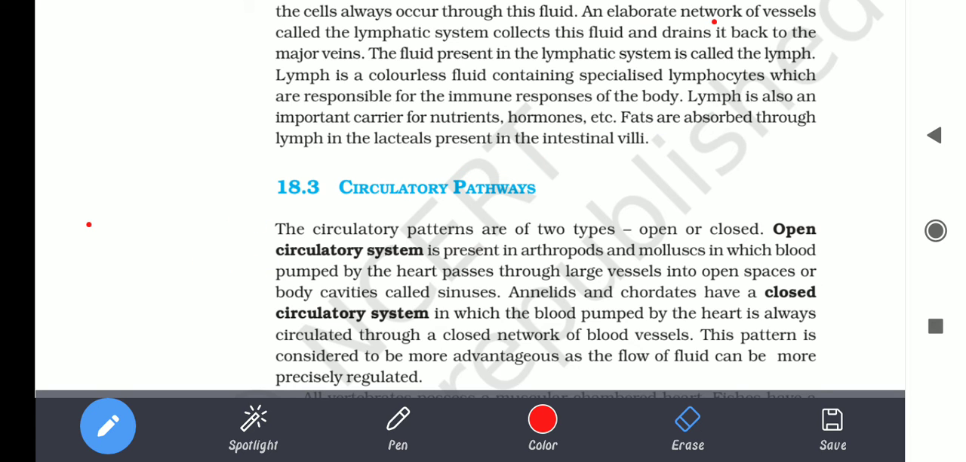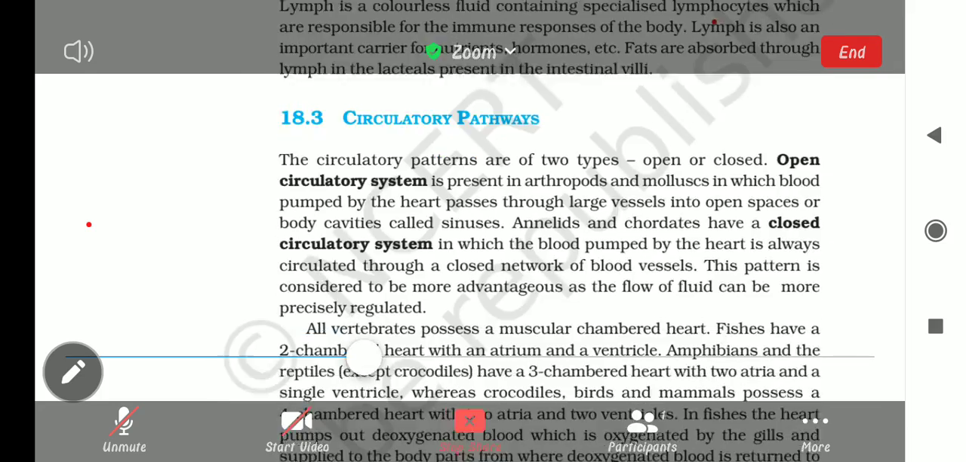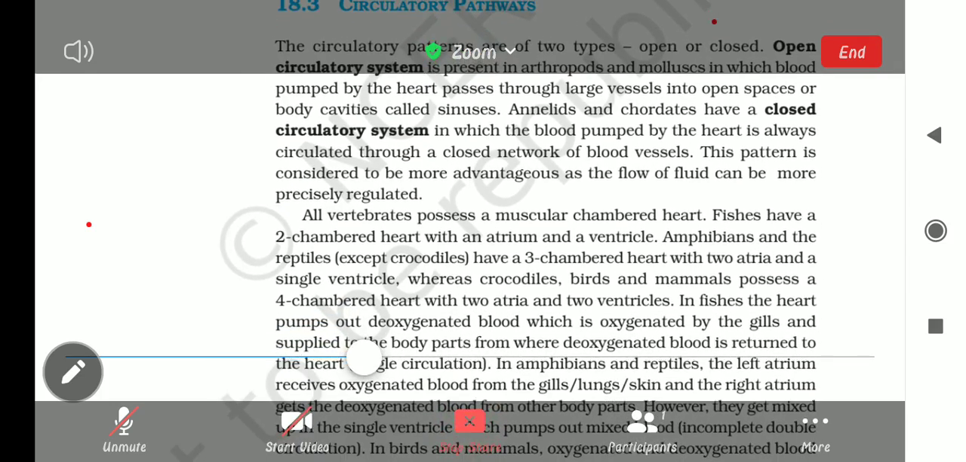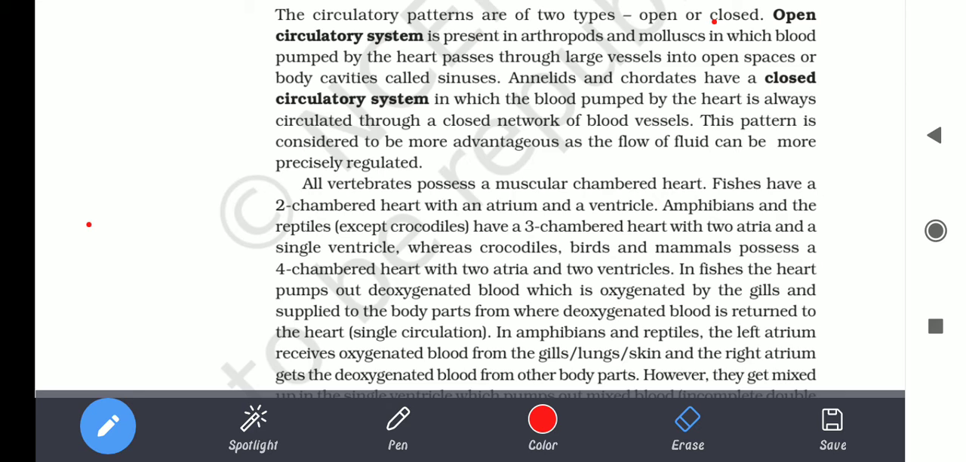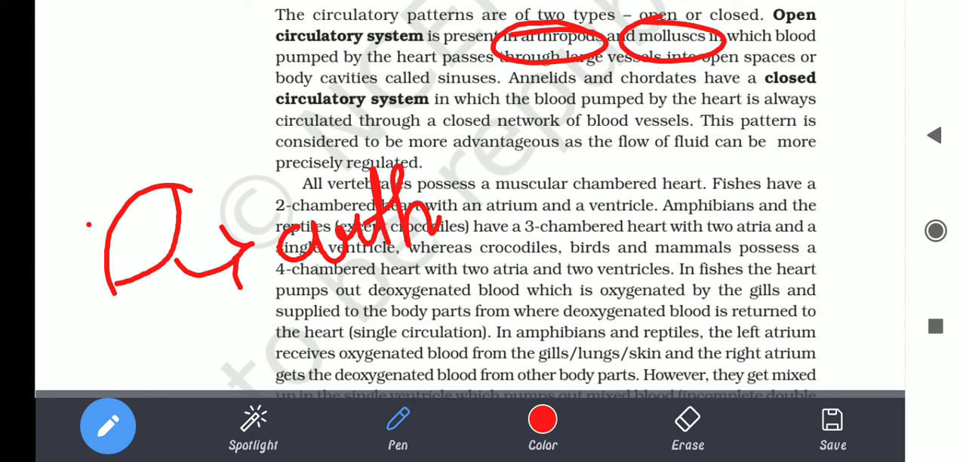Let's talk about the circulatory system and how the circulatory patterns take place. Circulatory patterns are of two kinds, open and closed. The open circulatory pattern is present in arthropods and mollusks, in which the blood is pumped by the heart through large vessels into open spaces. It is like an insect, an arthropod, or a mollusk.